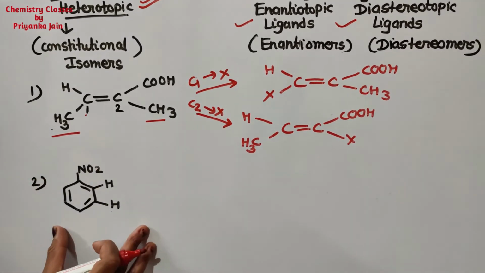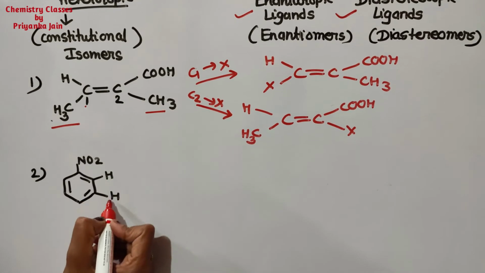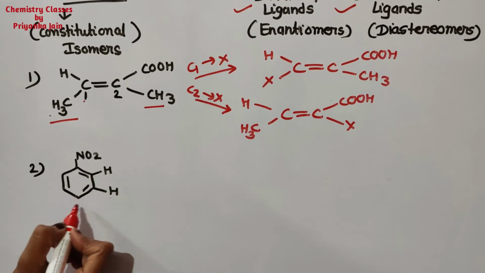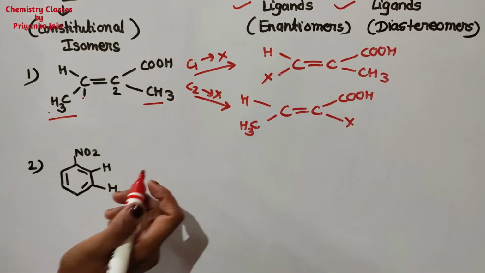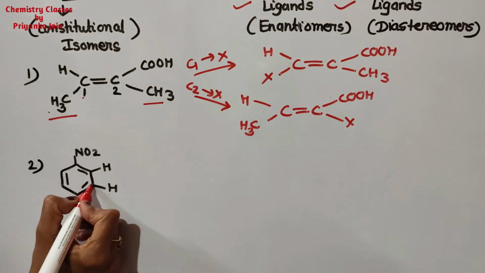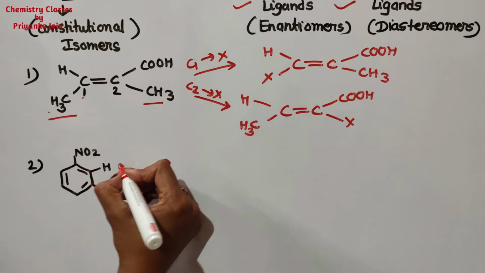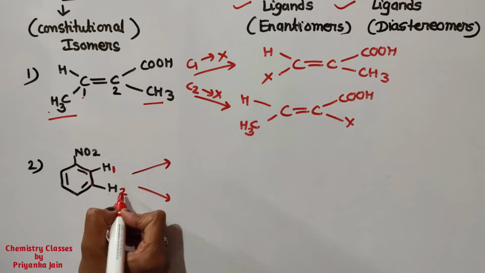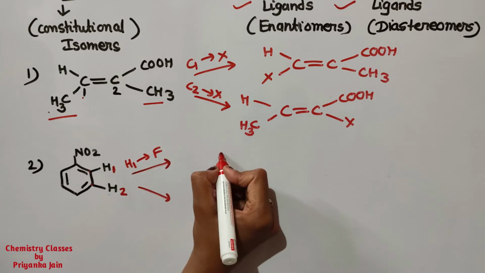Similarly, see this case. If we look at the two hydrogens of nitrobenzene, these two are attached to two different carbon atoms, so we can replace them. This is H1 and this is H2. I am replacing H1 by fluorine. So what are we getting?